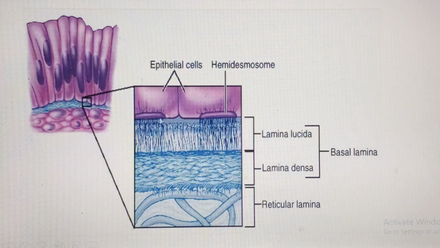Remember, the basement membrane is non-cellular. There is no cell over there. Get to know that. The collagen type that you are going to find in the basement membrane will be collagen type 4, but sometimes you may see collagen type 6 and or type 7 as well. So please get to know that.